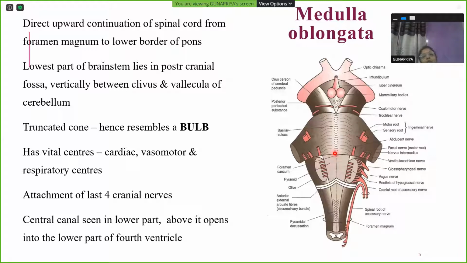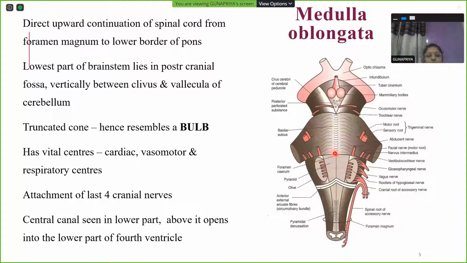It has several vital centers like cardiac, vasomotor, and respiratory centers, and also gives attachment to the last 4 cranial nerves, 9, 10, 11, 12 cranial nerves.